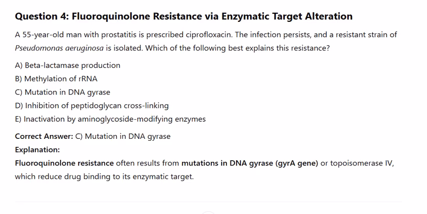Fluoroquinolone resistance often results from mutations in DNA gyrase, gyrA gene, or topoisomerase IV, which reduce drug binding to its enzymatic target.